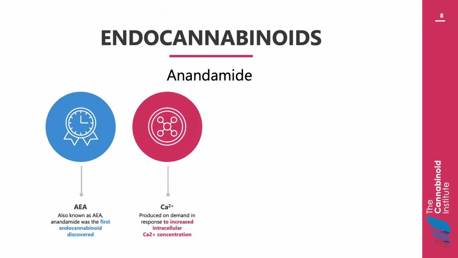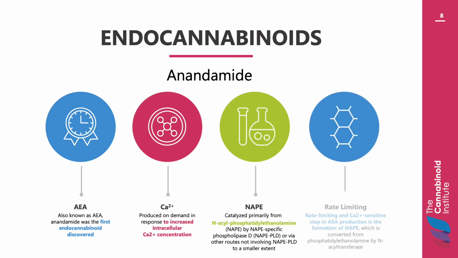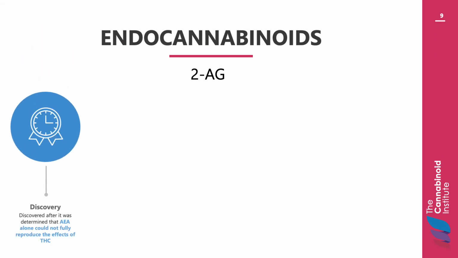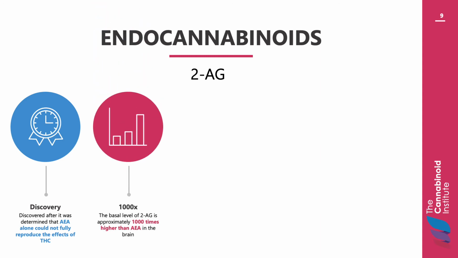It is primarily catalyzed from N-acyl phosphatidylethanolamine, or NAPE, by NAPE-specific phospholipase D. There are other routes of catalyzation not involving NAPE-PLD, but NAPE-PLD is by far the most common formation pathway of anandamide. 2-AG was discovered after it was determined that anandamide alone could not fully reproduce the effects of THC in the body. The basal level of 2-AG is approximately 1,000 times higher than anandamide in the brain.